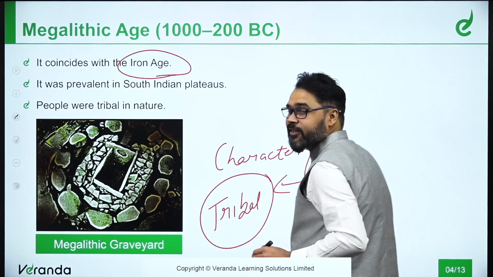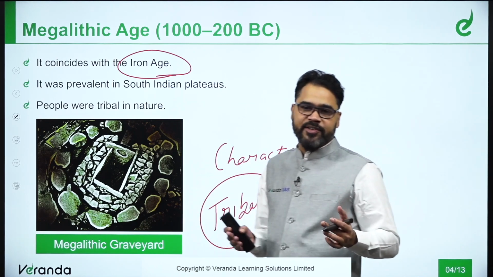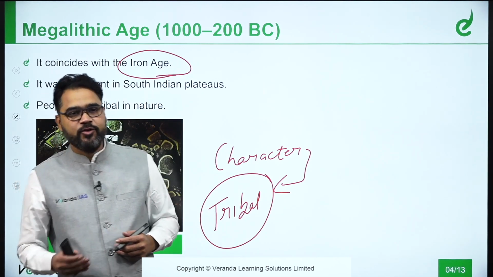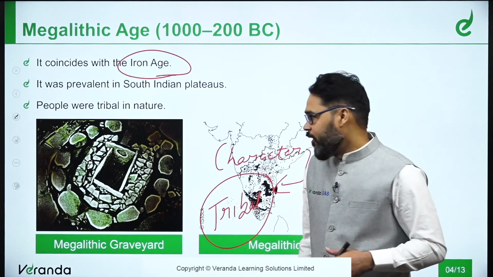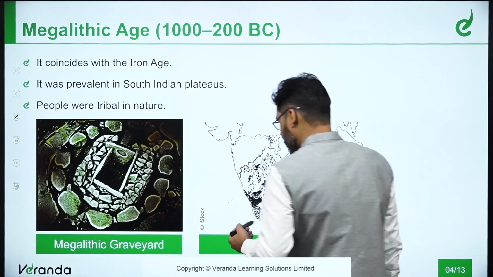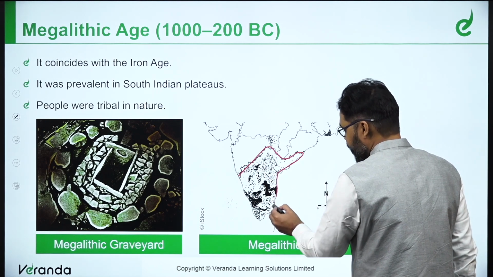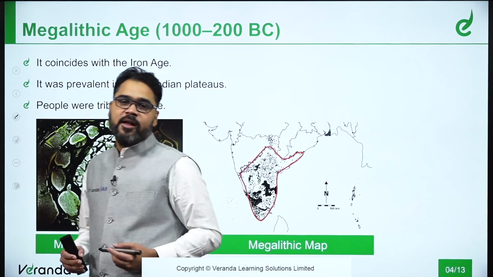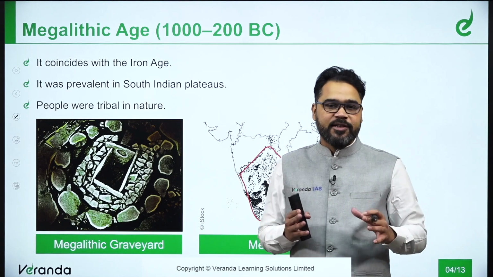that during the megalithic age, which lasted from 1000 to 200 BC, the people were tribal in nature. There were no such developments with reference to cities, town planning, villages, etc. Here you can see the representation of the areas where the megalithic age was quite prominent. You can see the entire part of South India, which includes all the important states, Andhra Pradesh, Telangana, Tamil Nadu, Kerala.